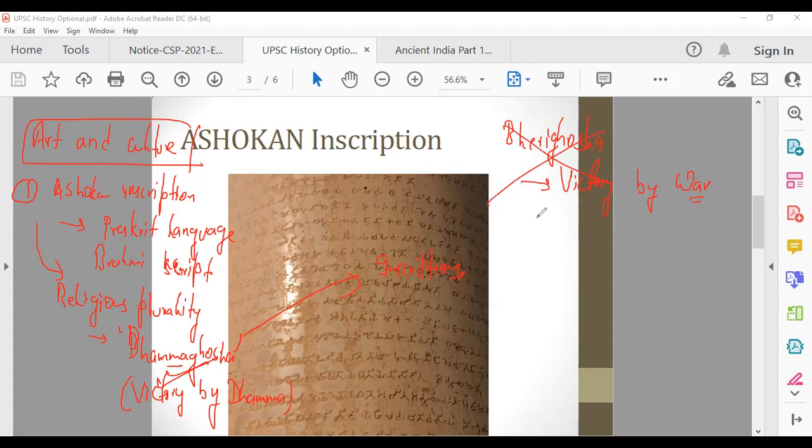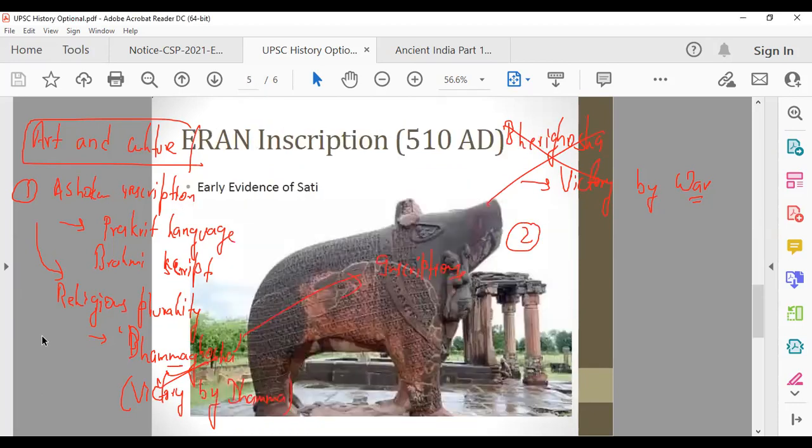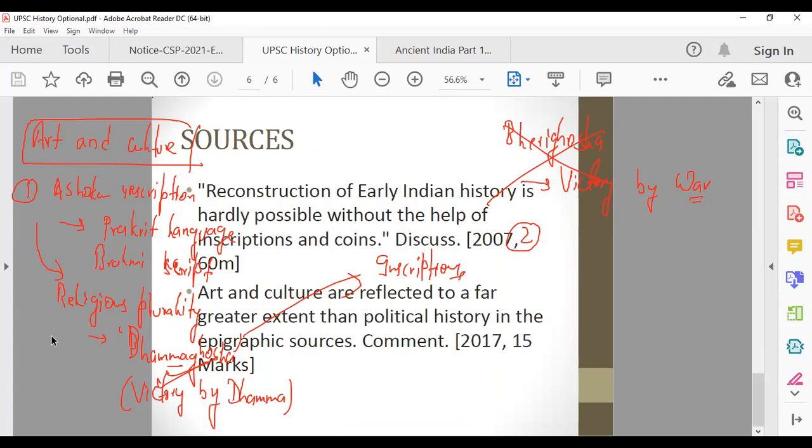So this is talking about religious plurality, and he keeps talking about respecting other religions, and so on. There are other debates on Ashokan inscriptions, that they promote Buddhism, etc. We'll talk about that later. Religious plurality. This is about how inscriptions or epigraphic sources tell us about art and culture. We'll talk about the art and culture part, then we'll talk about the political history part, whether it is telling anything about political history or not.